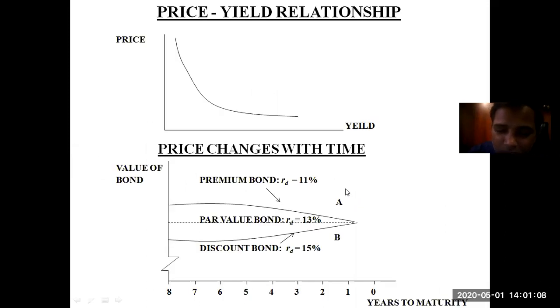If you see here, the premium bond or discounted bond at a certain time period is being traded either at a premium or at a discount. But as time goes on, both of these prices come to the same price, that is the par value of the bond. So at maturity, the bond will be matured at par only. It will not be matured at a discount or at a premium.